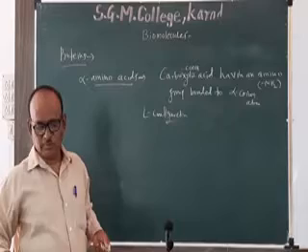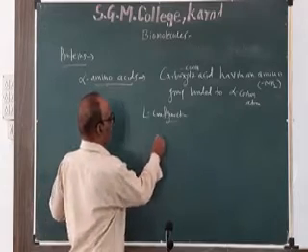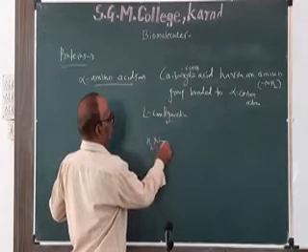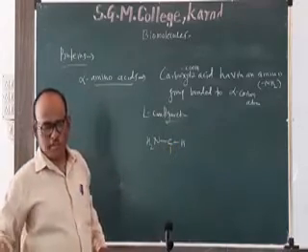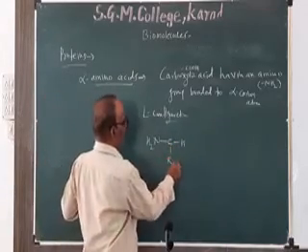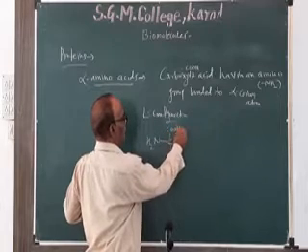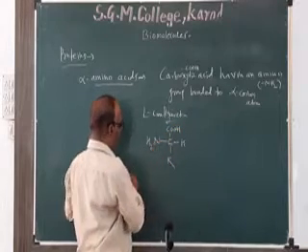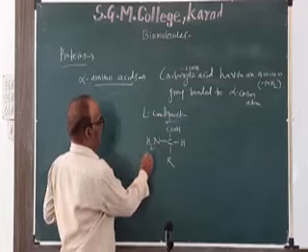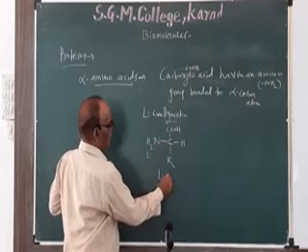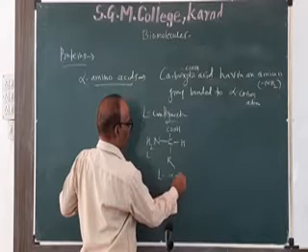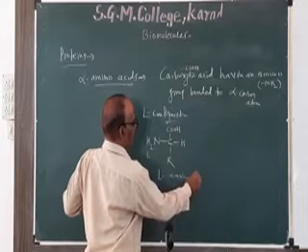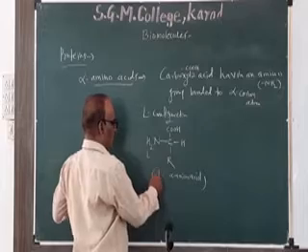Take the general formula here: NH2, CH, R, COH. So this NH2 group is on the left hand side. So this is L alpha amino acid.